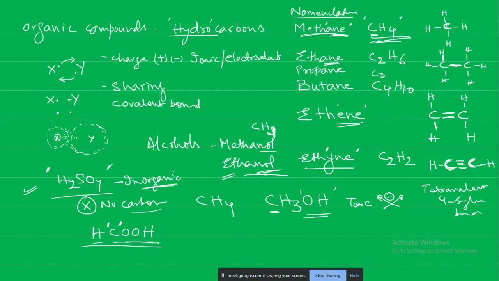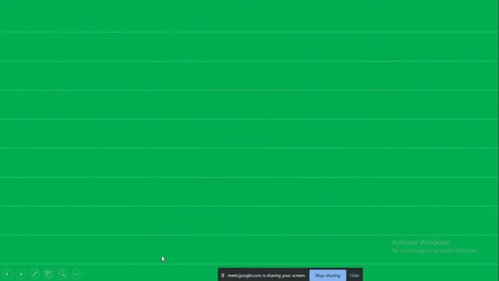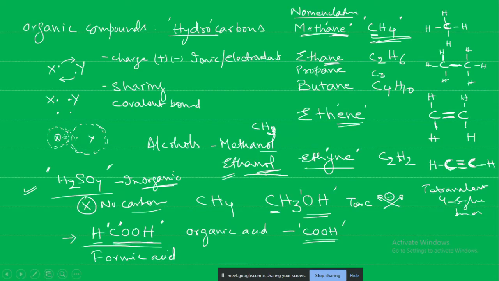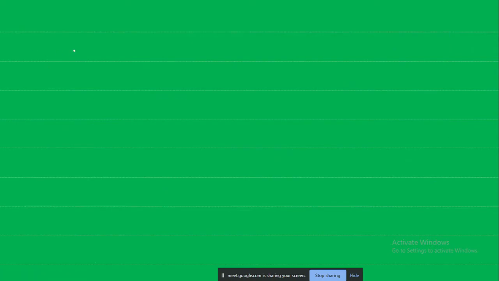For an organic acid, the functional group is COOH. COOH is the organic acid group. So what do you mean by functional group? Functional group means what is on the carbon. Because we saw that carbon is tetravalent, that means it can form 4 bonds, right?